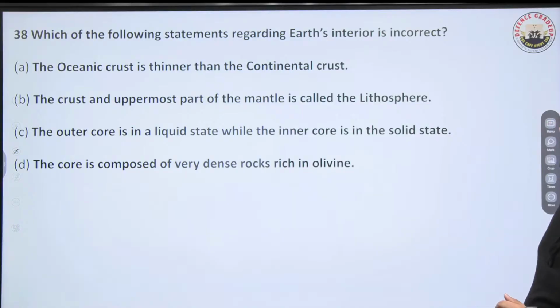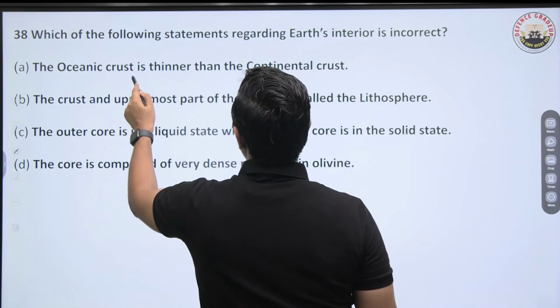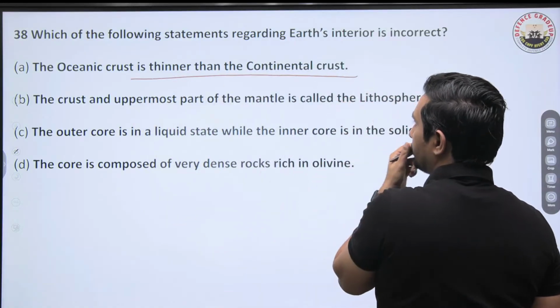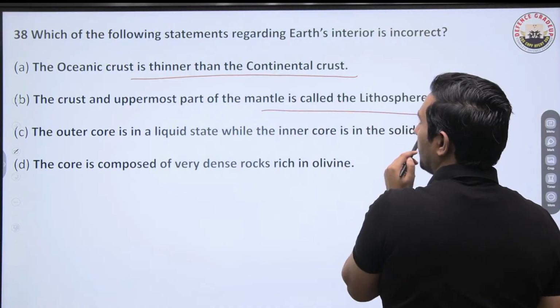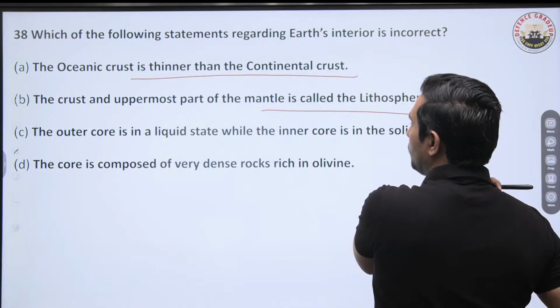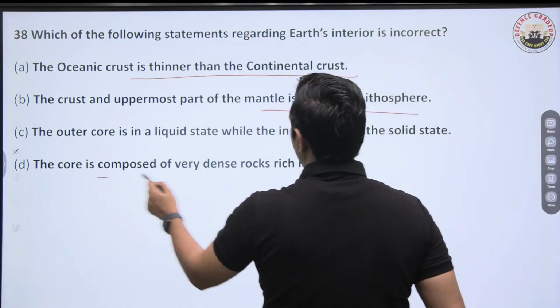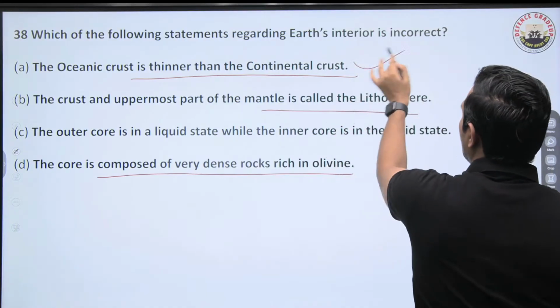Which of the following statements about Earth's interior is incorrect? The oceanic crust is thinner than the continental crust. The crust and the uppermost part is known as lithosphere. The outer core is in liquid state while the inner core is in solid state. The core is composed of very dense rocks, that is olivines. So which of the following is incorrect? Tell me. We just talked about this, that oceanic crust is thinner than the continental crust. This is absolutely true.